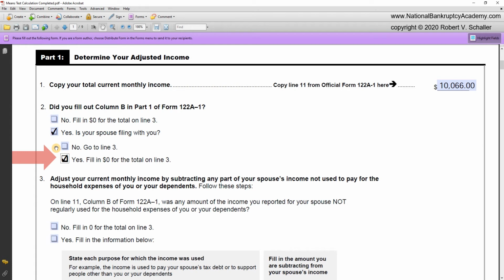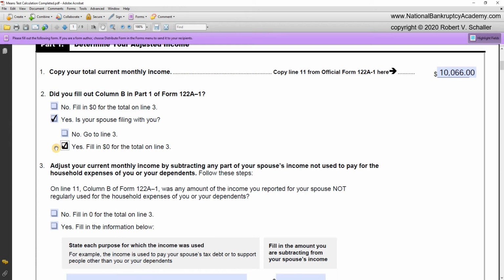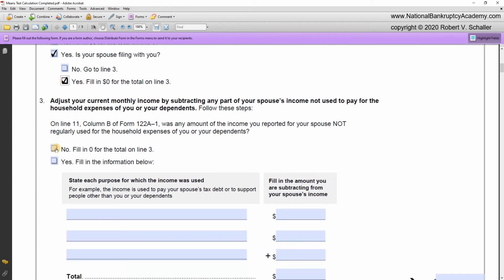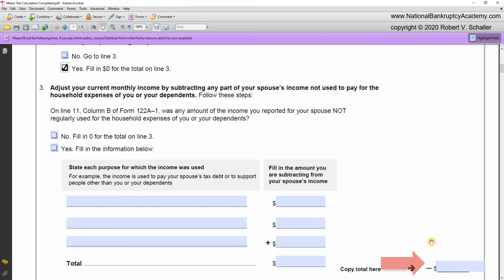It says, is your spouse filing with you? If no, go to line 3. So in this particular case of George and Martha Washington, we are directed to fill in 0 for line 3. So let's do that, but let's explain what would happen if they did not file together. Now, remember we were directed to fill in 0 for line 3, so let's do that.